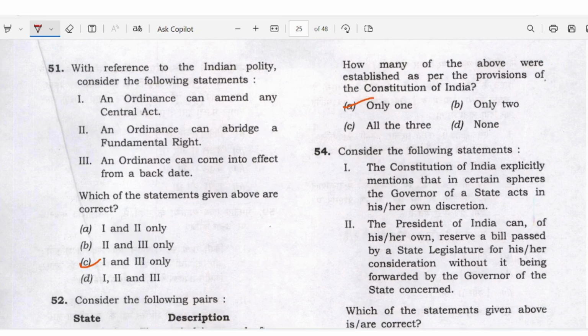Indian polity. An ordinance can amend any central act. An ordinance can abridge fundamental rights. An ordinance can come into effect from a backdate. If you know that it cannot abridge fundamental rights, so if you eliminate one, eliminate two here. So we can come up with answer C. Answer is C here.